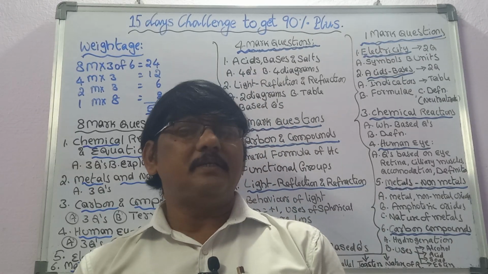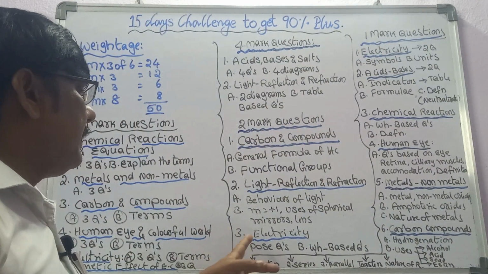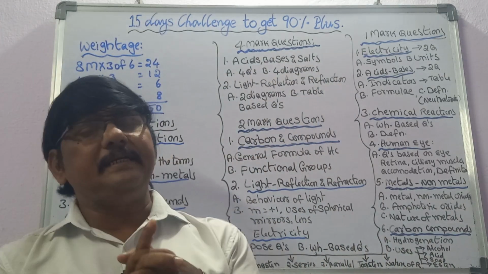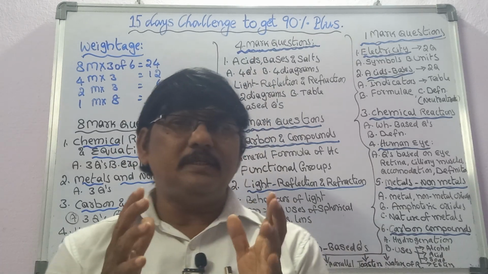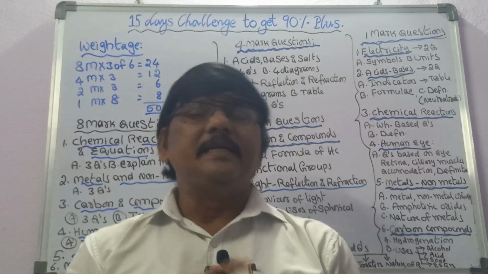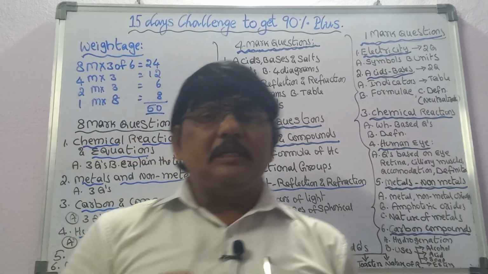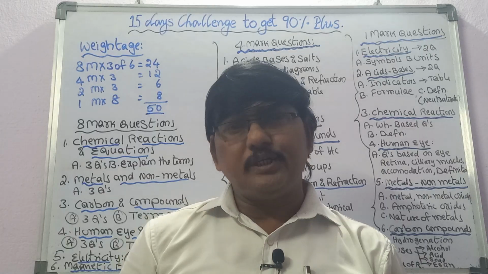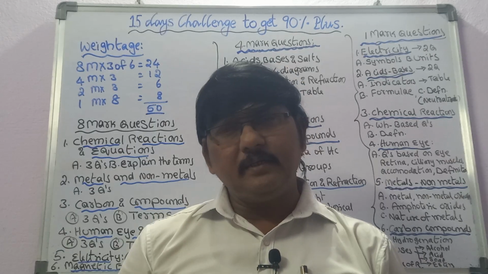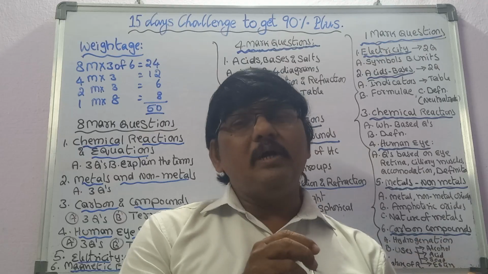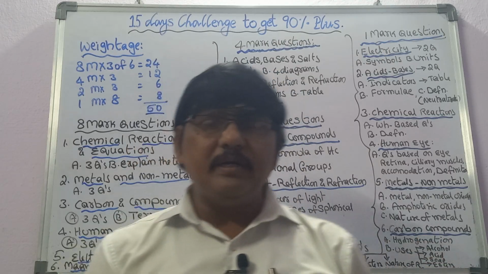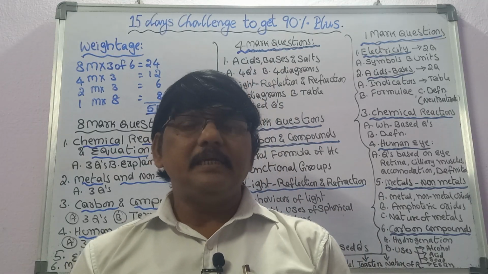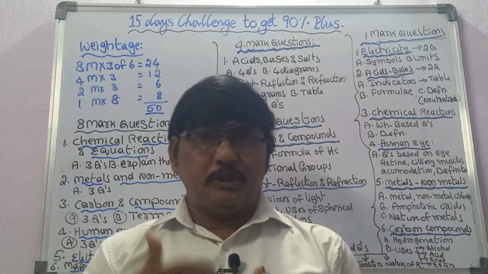The third one is electricity. In electricity, there are 2 marks questions. The first one is posing questions. This is the easiest one; you can easily grab 2 marks. What is meant by 'pose questions'? Just pose some questions based on Ohm's law. So you write some meaningful questions, like what is the condition to apply Ohm's law, or what is the relation between potential difference and current. Such meaningful questions you ask.